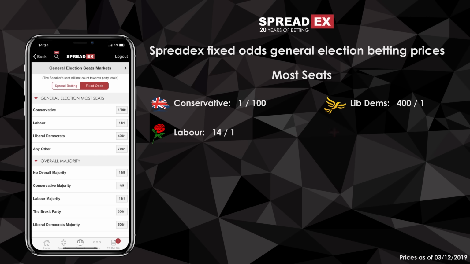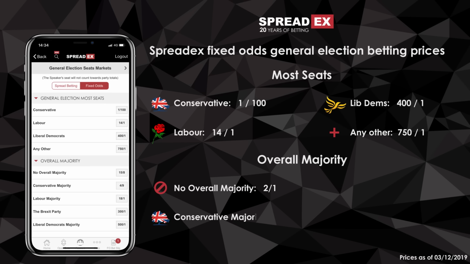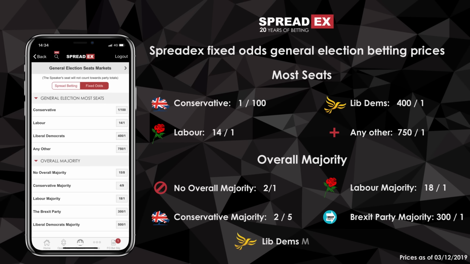For example, our fixed odds price for the Conservatives to win most seats is 1 to 100, meaning you'd have to put a £100 bet on just to win £1. And for the Conservatives to get a majority, the fixed odds price is 2 to 5, meaning here a £100 bet would return £40 in profit. As always, the important thing to bear in mind with spread betting is that you can lose more than your initial stake should the bet go against you, which of course is not the case with fixed odds betting.